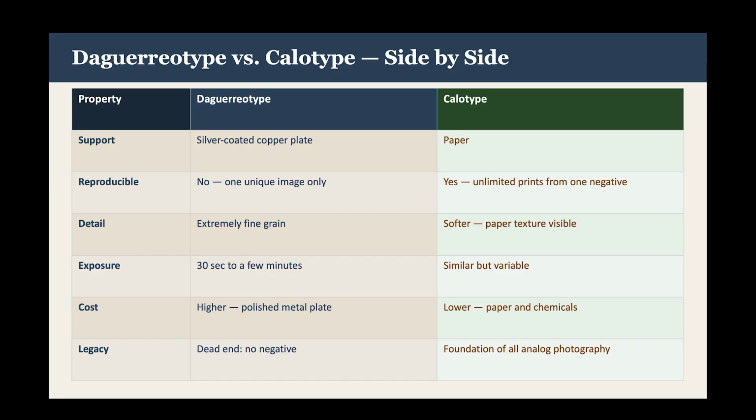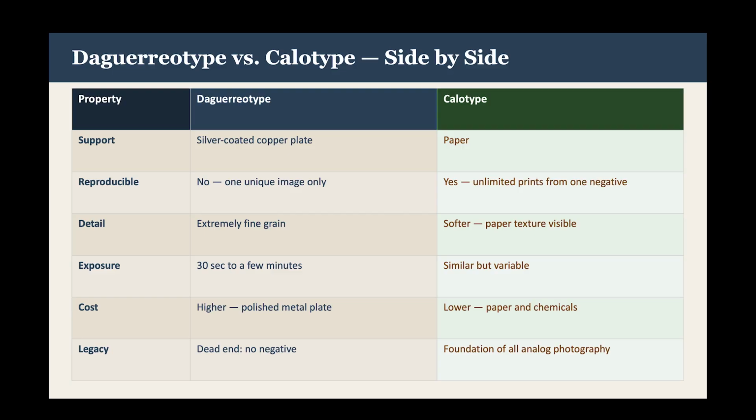The detail of the daguerreotype was extremely fine-grained. It was very, very sharp and precise, whereas the calotype was softer. You could see the texture of the paper visible through the image. As far as exposure goes for both, they were very similar, from 30 seconds to a few minutes, but they were variable depending on the amount of light and where you were photographing. The cost for daguerreotype was much higher because you had to have polished metal plates, whereas calotype was lower because it was just paper and chemicals you were purchasing.